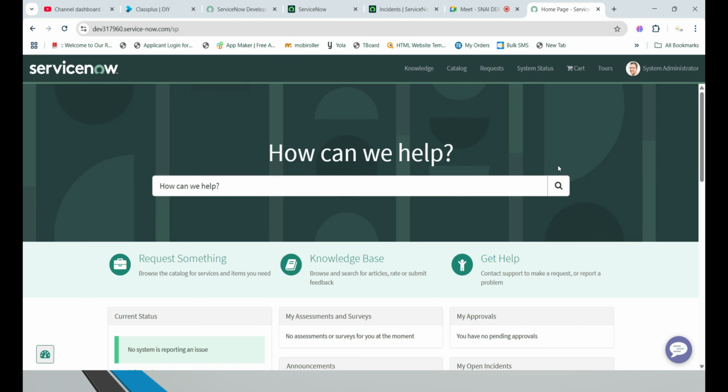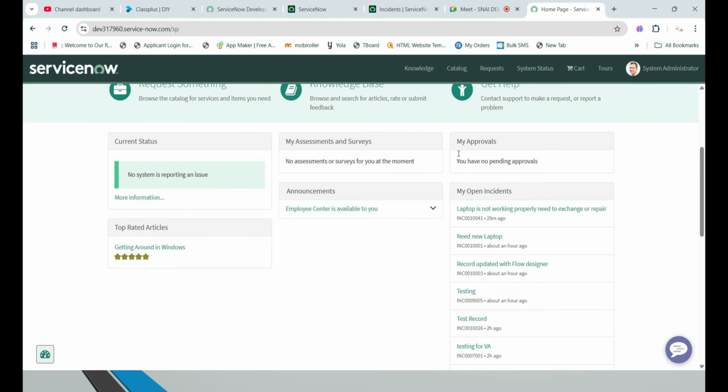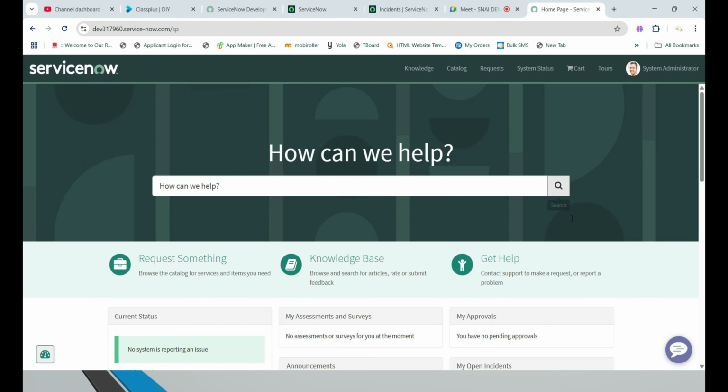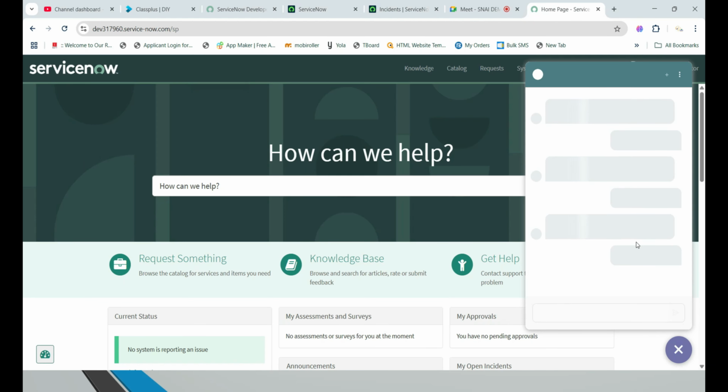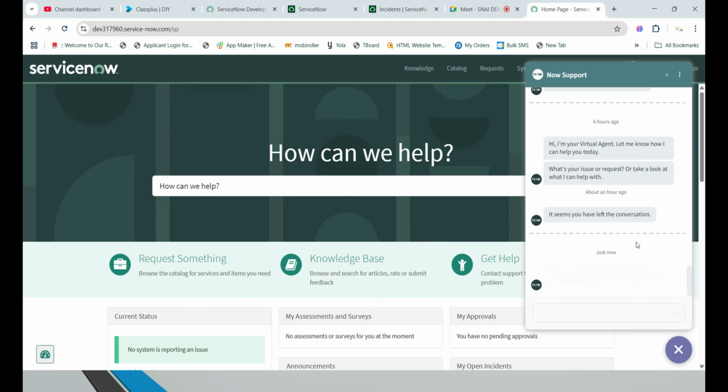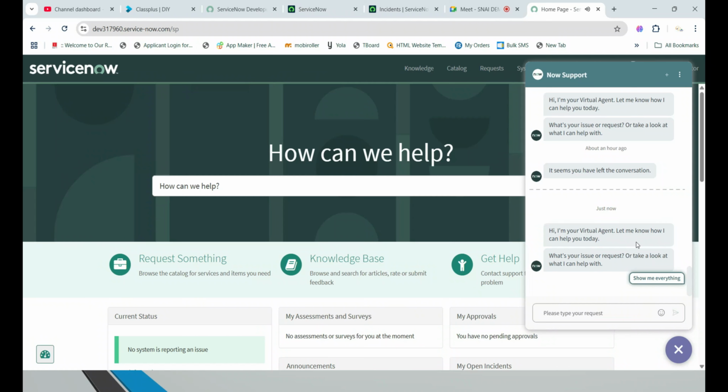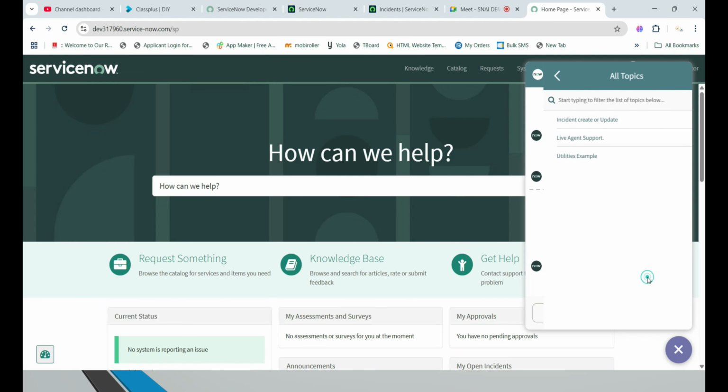Now this is a website. The ServiceNow service portal is a website-type application. Now you can see the service portal is here. Simply you just click on bot. Whenever we click on bot, it asks us something. For example, imagine that I am an end user and I don't have any knowledge of ticket creation and everything, right? Simply he clicked on show me everything.